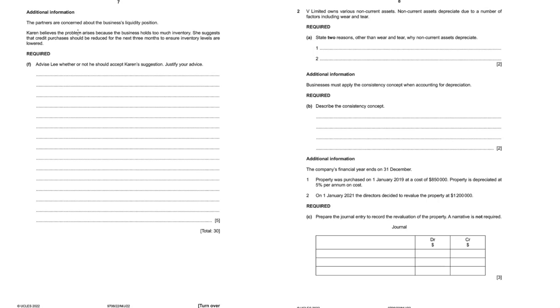The partners are concerned about the business's liquidity position. Karen believes that the problem arises because the business holds too much inventory. She suggests that the credit purchases should be reduced for the next 3 months to ensure inventory levels are lowered. Okay. For 5 marks, they're asking you advise Lee whether or not he should accept Karen's suggestion. So what you can do is you can write down 2 advantages of having lower inventory, 2 disadvantages of reducing the inventory levels, and then 1 mark you can have for advice.